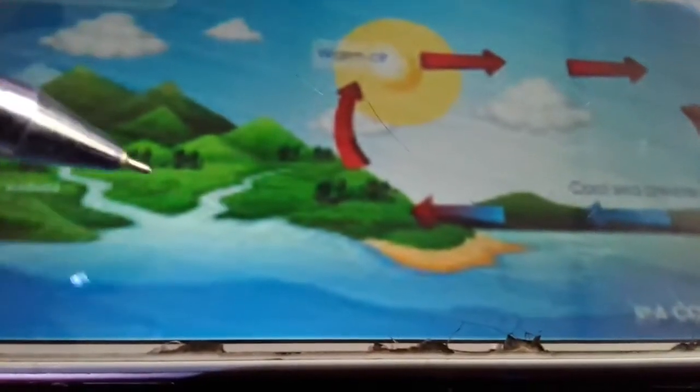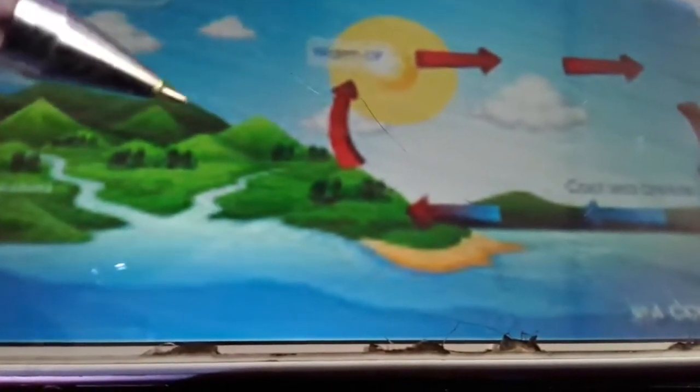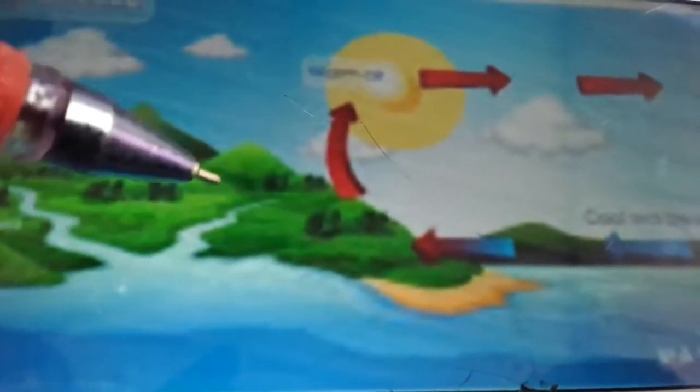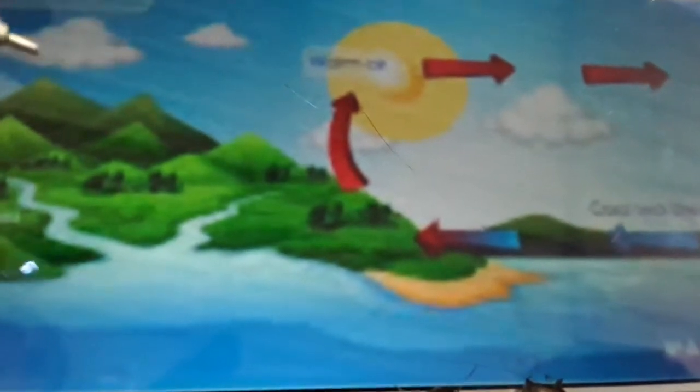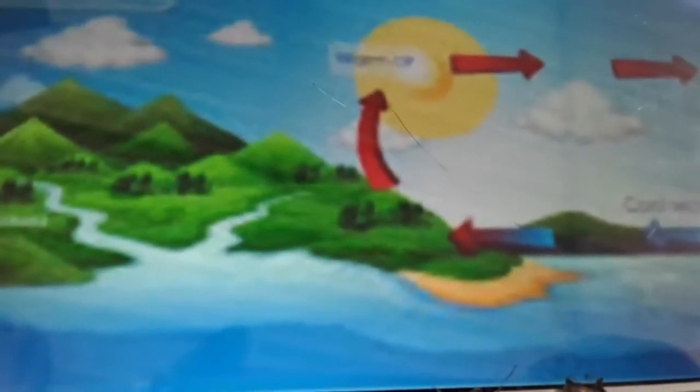Look at this picture for breezes. There are two types of breezes: sea breeze and land breeze. Now we can see the sea breeze. During the daytime, the air in contact with the land becomes hot and rises. Then the cool air over the surface of the sea replaces it, which is called the sea breeze.